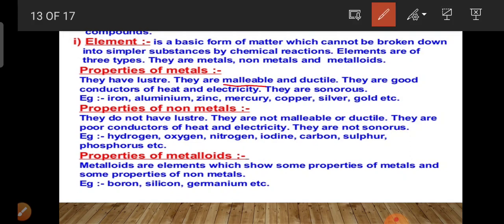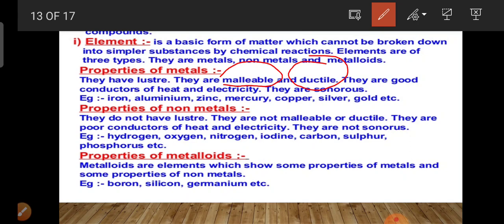Malleability and ductility are properties of metals. Ductile means they can be drawn into wires, and malleable means they can be hammered into thin sheets. Metals are also good conductors of heat and electricity, which means electricity can pass through them, for example copper and iron.